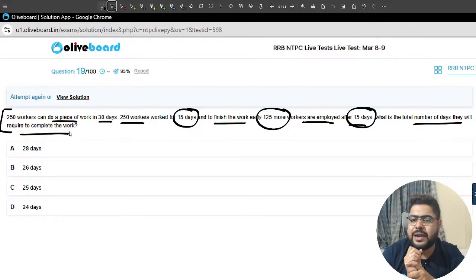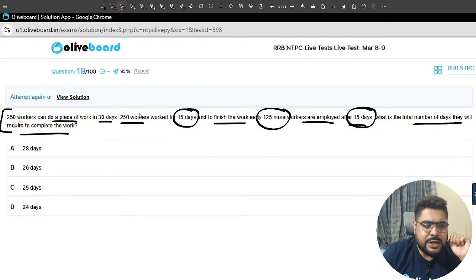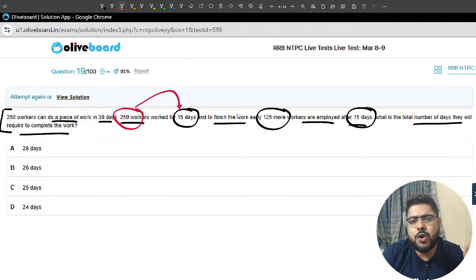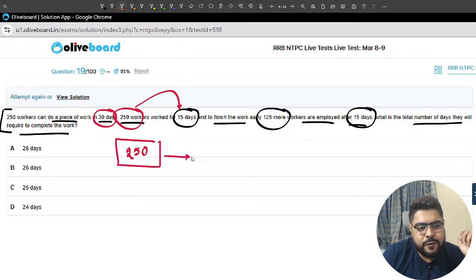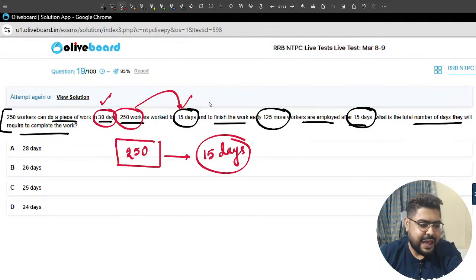Total number of days. Sir, let's do one thing. We don't need to do all the things. So 250 workers have already worked for 15 days. So work is remaining for 250 workers. We have 15 days' worth of work remaining because out of 30 days, they have already worked 15 days. So that means 15 days' worth of work remaining, sir.